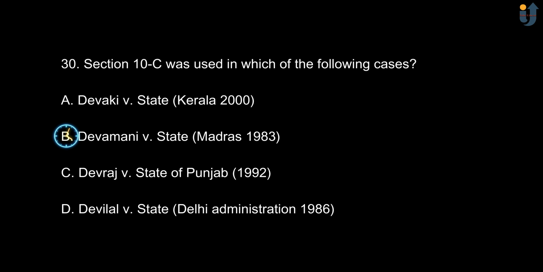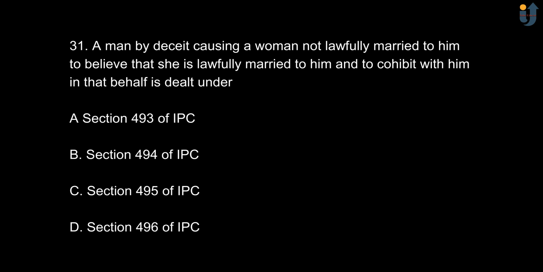State, Madras 1983. Next, a man by deceit causing a woman not lawfully married to him to believe that she is lawfully married to him and to cohabit with him in that belief is dealt under option A, section 493 of IPC. Option B, section 494 of IPC. Option C, section 495 of IPC. And option D is section 496 of IPC. The correct option is option A, section 493 of IPC.